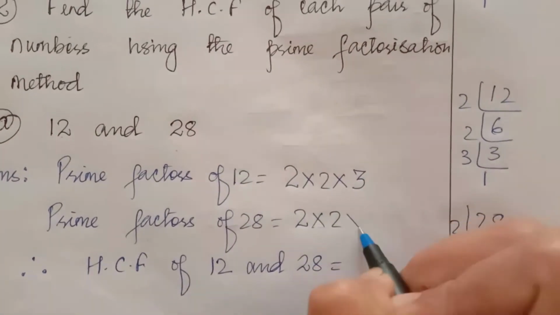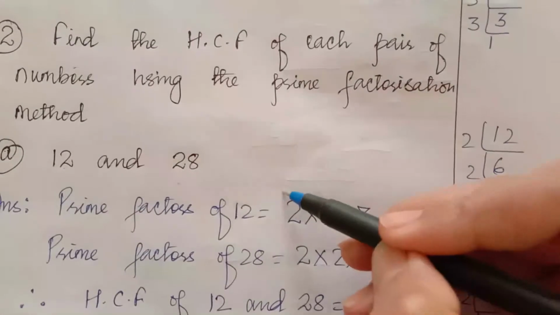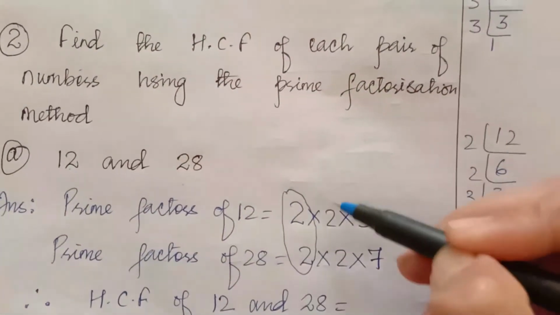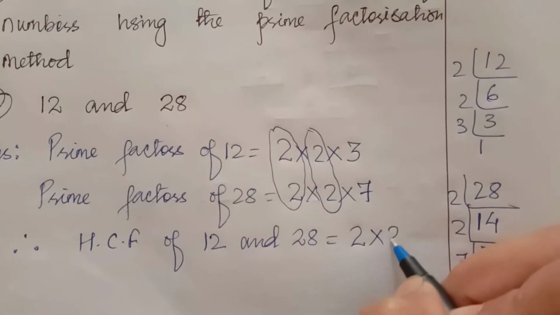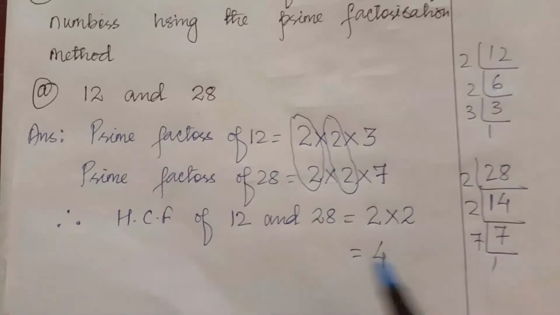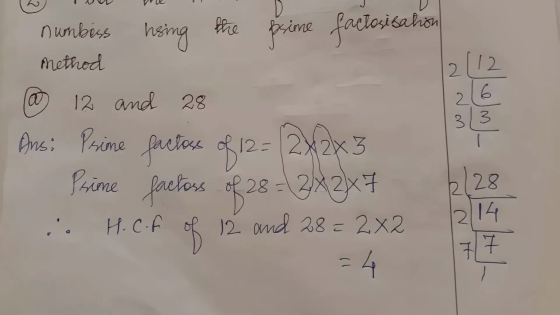2 into 2 into 7. So you have to mark here the common factors, 2 into 2. So 2 into 2 is 4. So the HCF of 12 and 28 is 4.